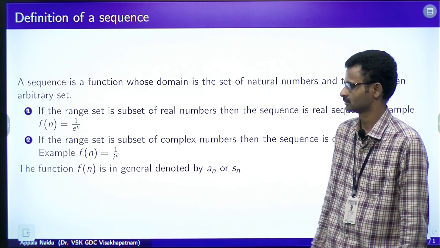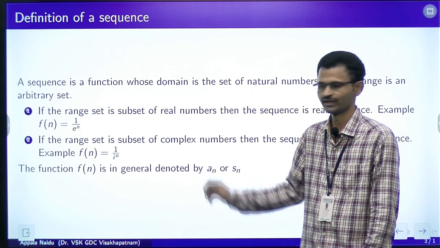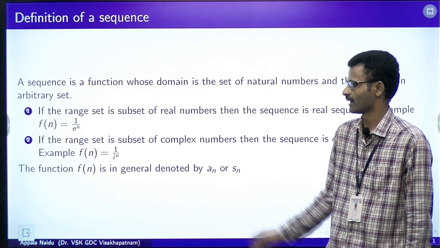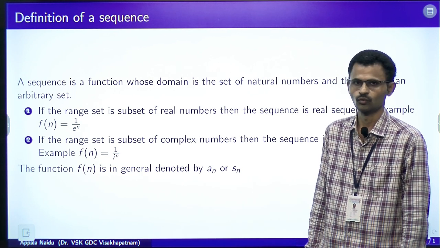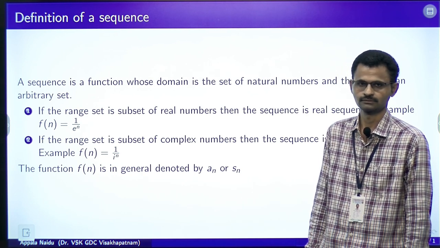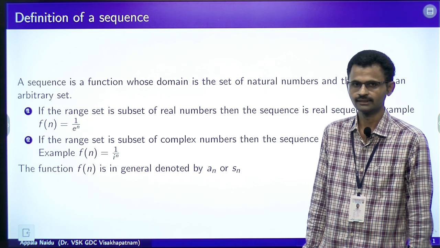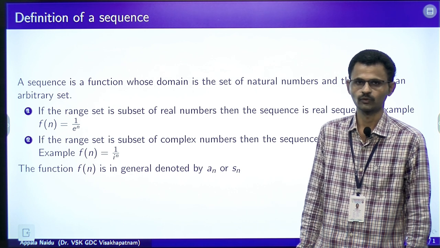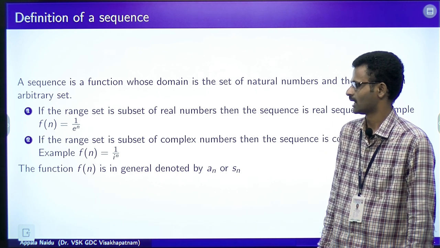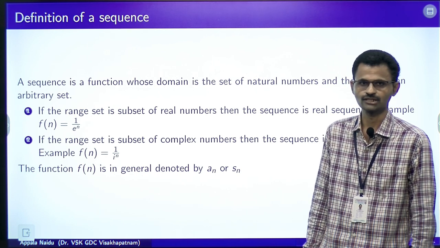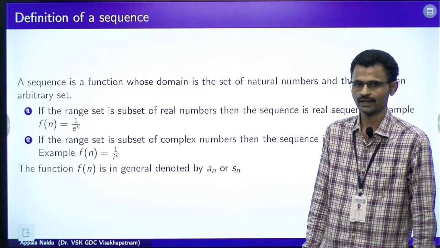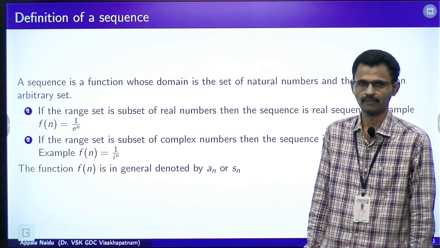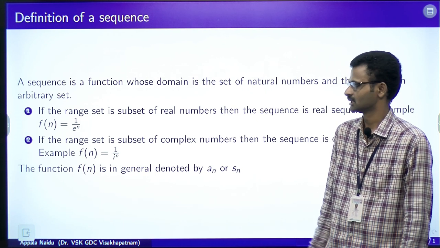For example, if we define f of n is equal to 1 by e power n, here e is the irrational number that is used for defining e power x, and if we define f of n is equal to 1 by i power n, here i is square root of minus 1.